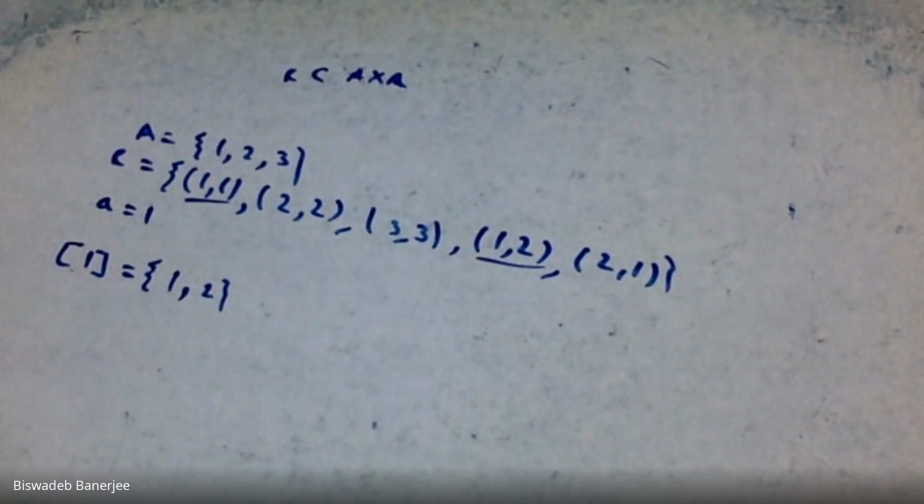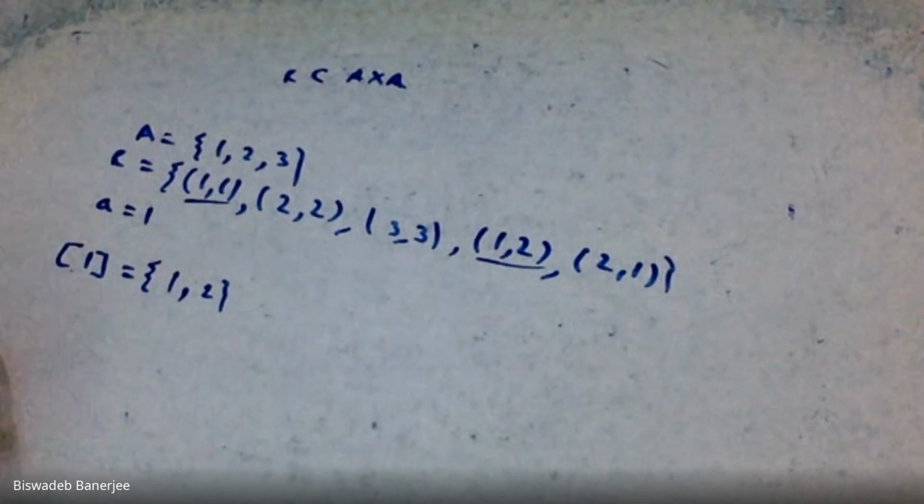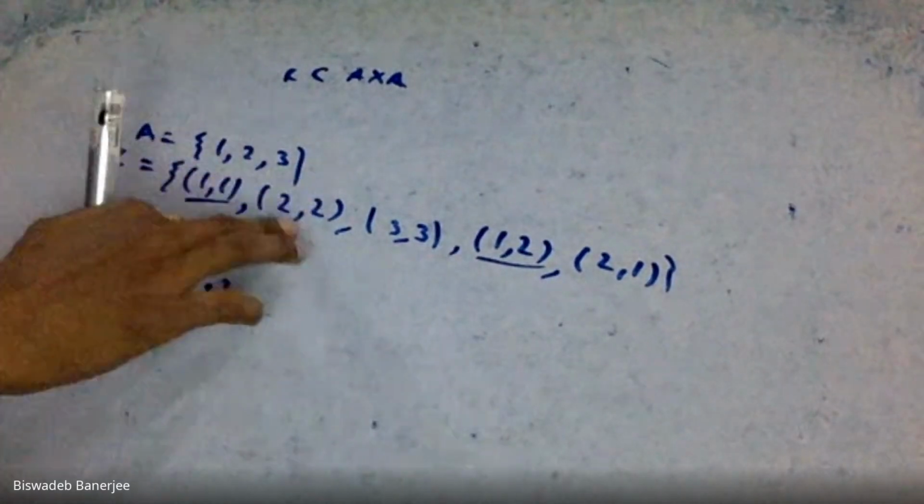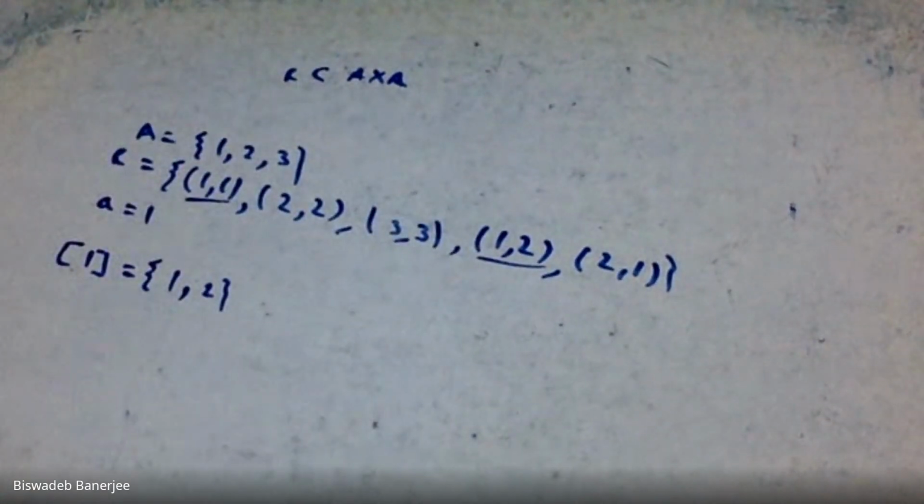Okay, see that this is called equivalence class. I can repeat: you have to consider all those elements which have a relation with that element. So here I am taking at first 1. We can see that 1 has a relation with 1 because 1 comma 1 is present. 1 has a relation with 2, so 1 comma 2 must be there.